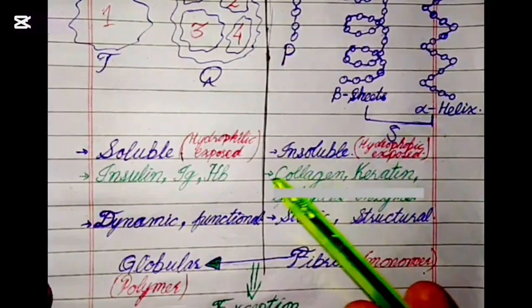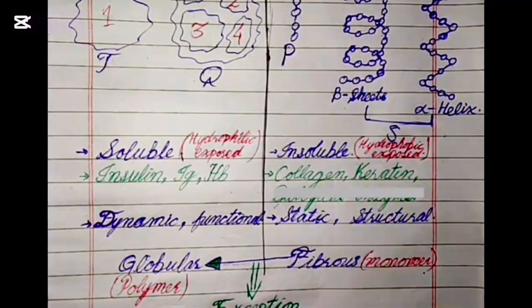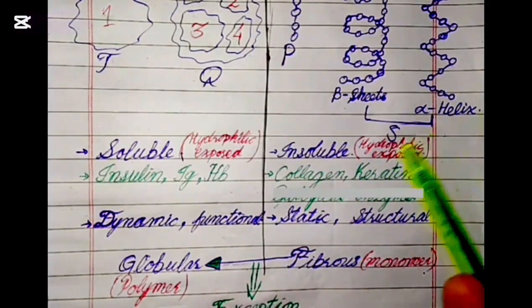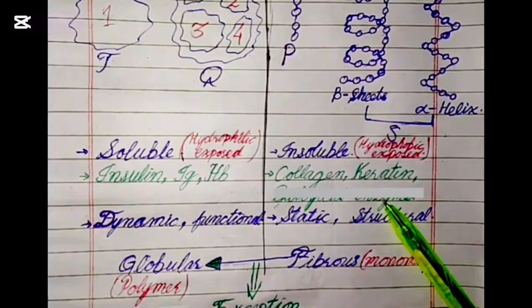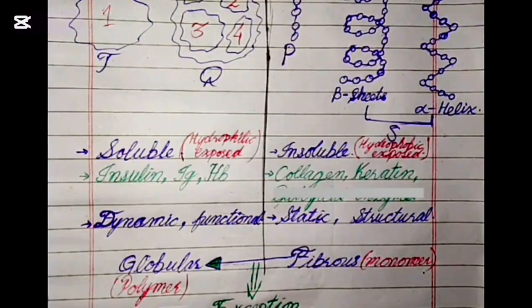Also, fibrous proteins are collagen and keratin. Collagen is mainly around every cell of the body, and keratin is mainly in skin, teeth, etc. And biological enzymes, not all enzymes, because there are some chemical enzymes that are not proteinaceous in nature. So biological enzymes are also proteinaceous and are globular proteins.